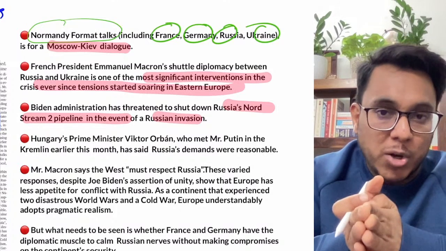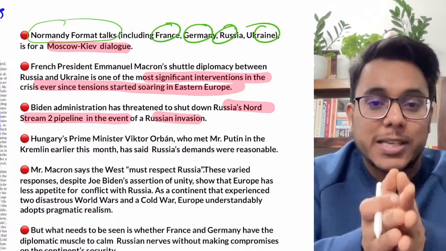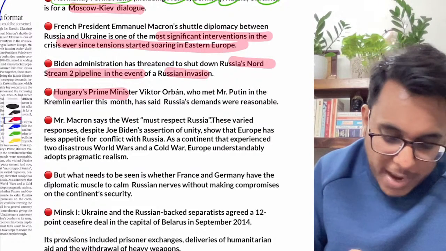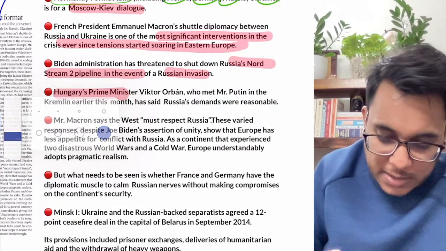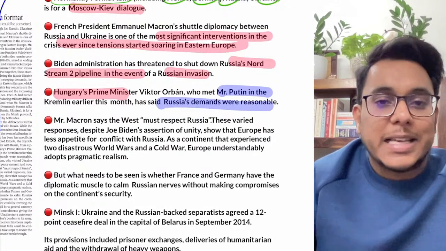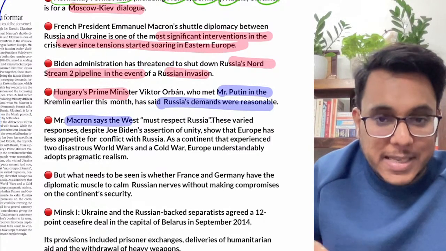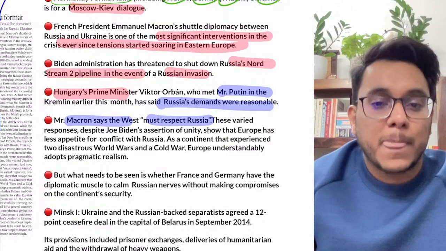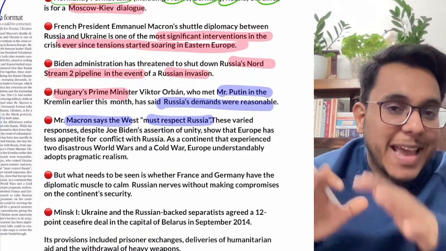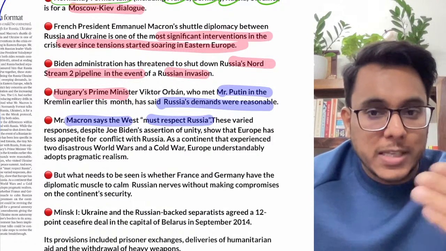Now at this point of time, Europe is very much opposed to the USA's view. You can see here, first of all, the Hungarian prime minister just a few days back met the Russian president Putin, and said that Russia's demands are reasonable, there is not a problem. At the same time, France says that the West must respect Russia. Even Germany doesn't want any kind of problem here, but the USA is threatening that we will do this, we will do this.